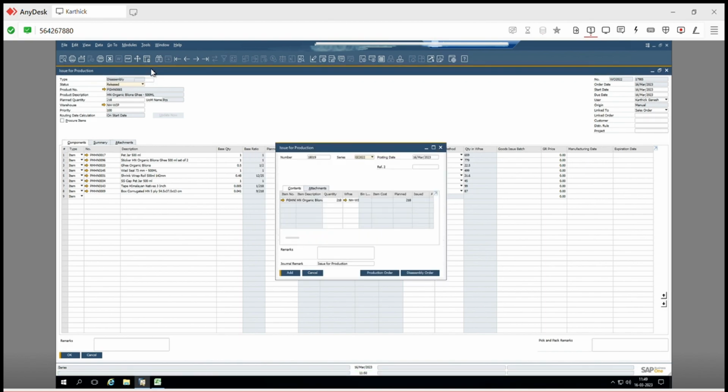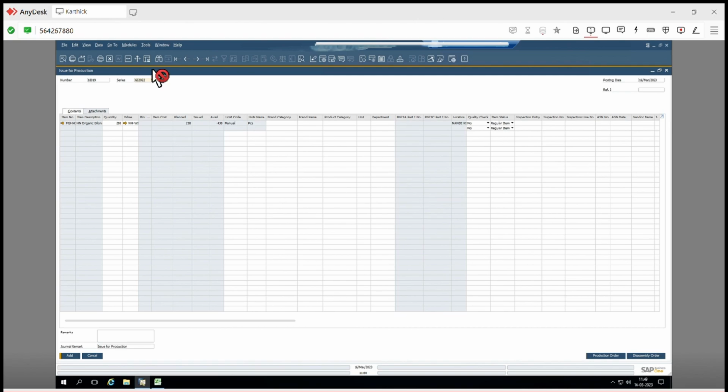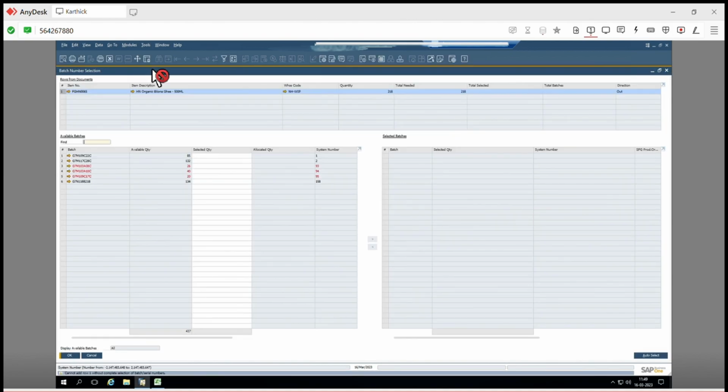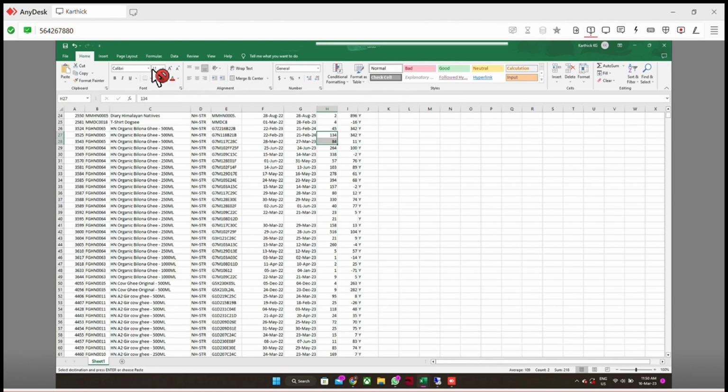First is report completion, and there is what you issue for the production. Just select yes, yes to all is also fine. And give which batch you are using for this component. 134 and 84.